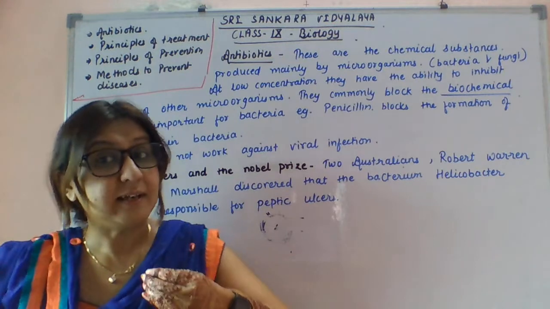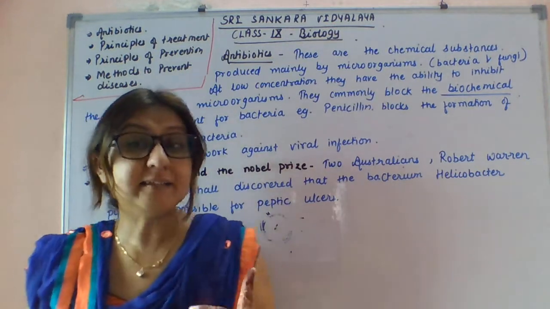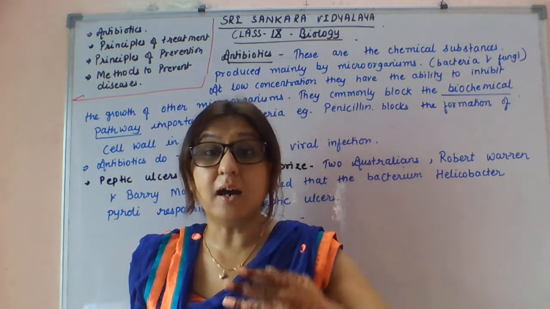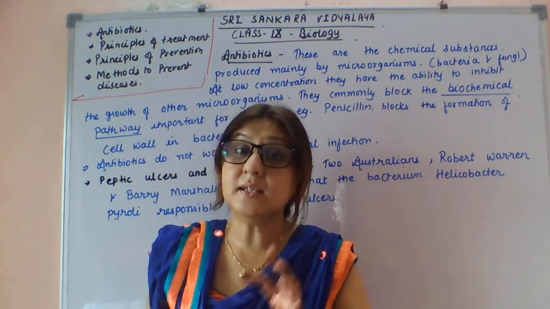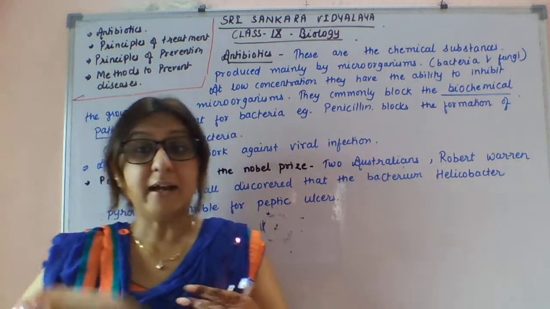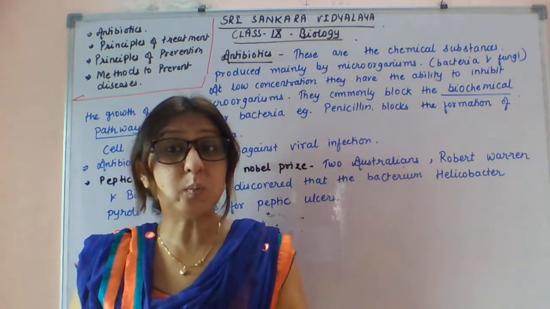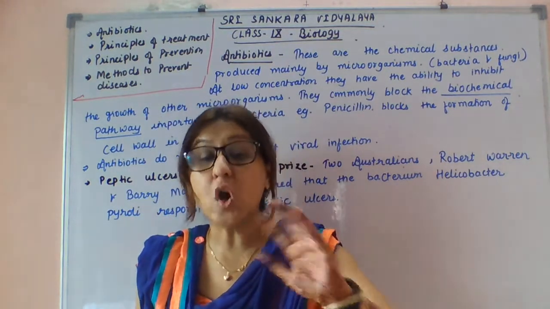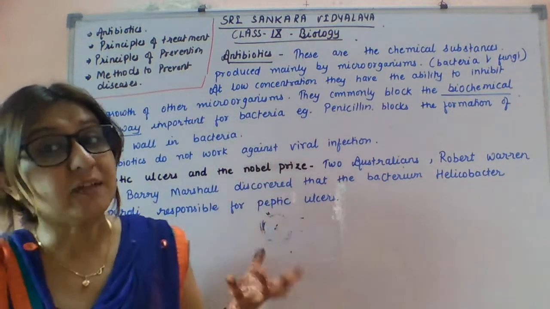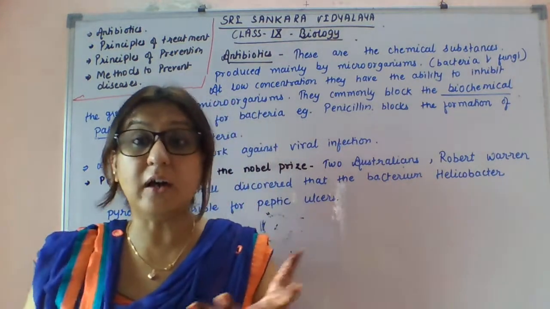Once a virus infects us, our memory cells recognize that virus, and if the same virus infects us twice, these memory cells recognize it and fight very effectively against it. That's why the same virus cannot infect us twice. That is the function of vaccination.